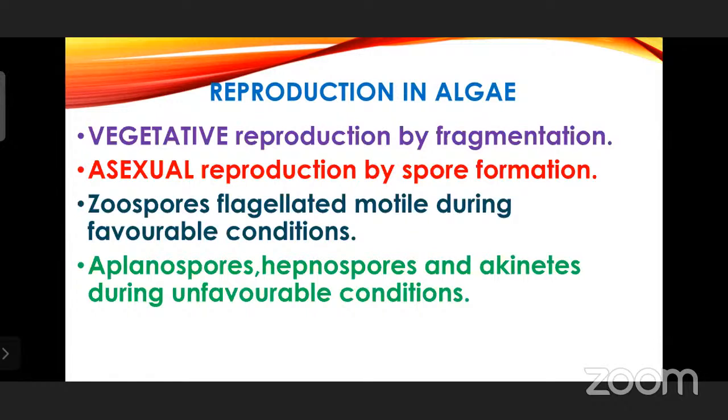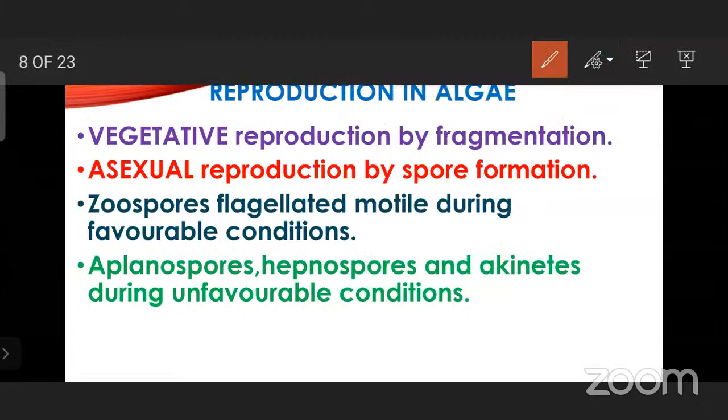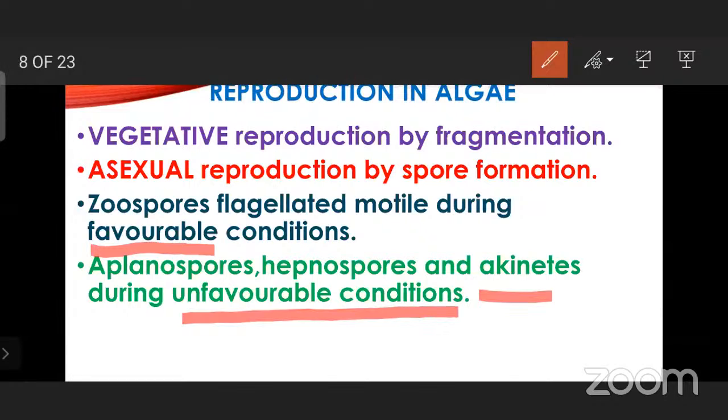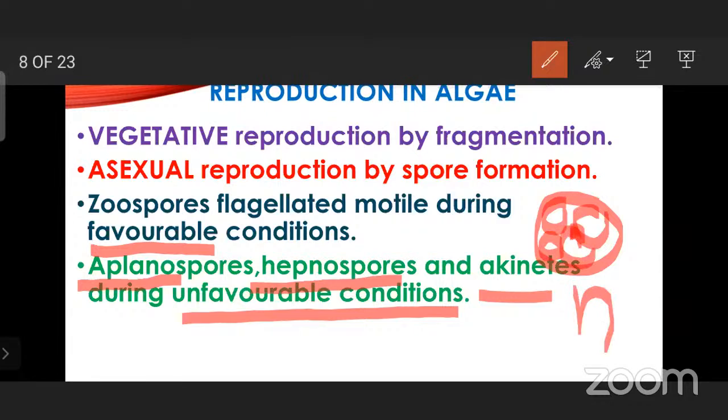akinetes. Here you have to remember now. In asexual reproduction, zoospores are going to form during favorable conditions, and during unfavorable conditions only these aplanospores, hypnospores and akinetes are going to form. Zoospores are nothing but here the cell is going to produce spores within the cell only, and due to meiotic division it will be taking place, and all these algae will be haploid only, and they are going to produce haploid spores.